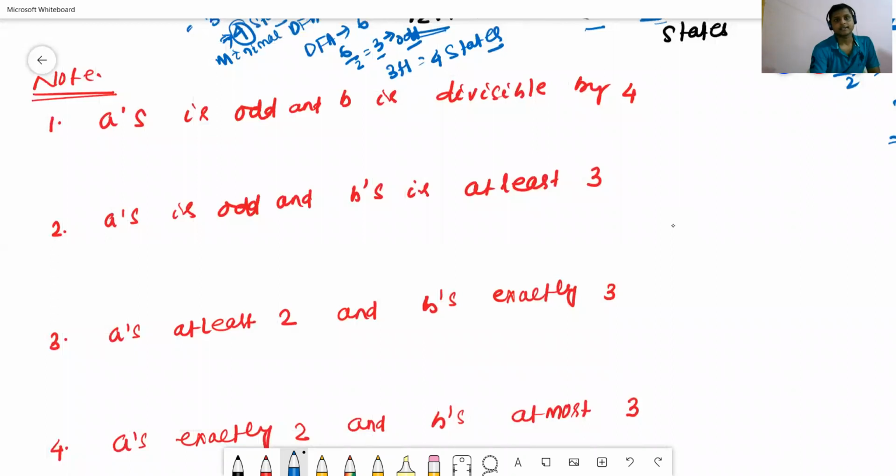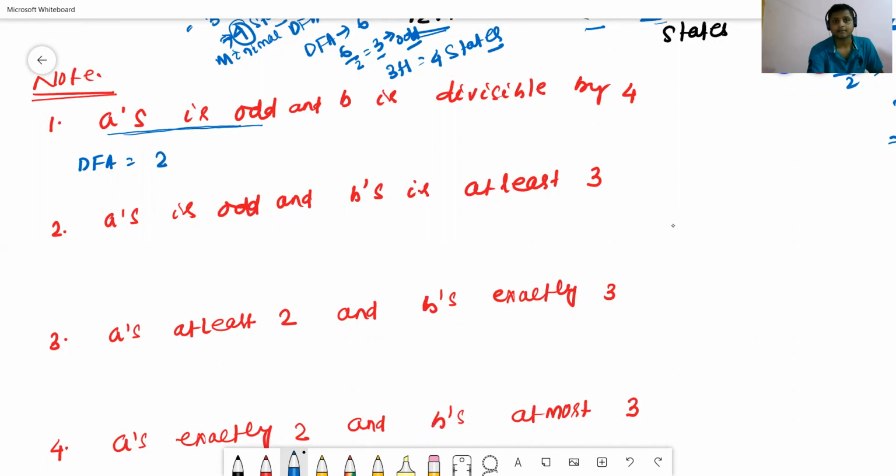See here, in this case, the DFA contains... Now we'll calculate how many states will be required for this DFA and for this minimal DFA. Now we'll calculate for the case of the DFA. See here, the number of A's is odd or even. Odd or even means it is a divisible problem, divisible by 2. So the first case is divisible by 2.